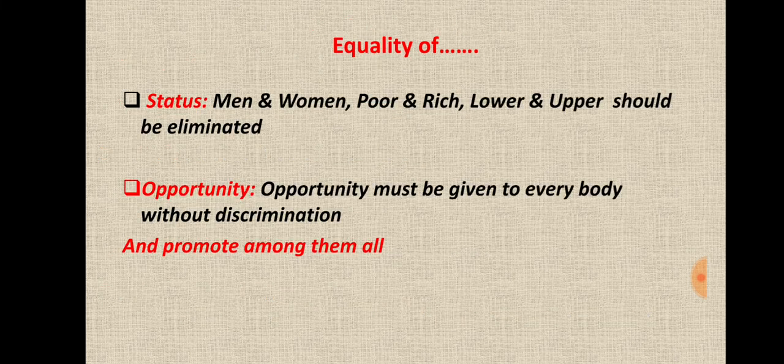Equality of status and opportunity, and to promote among them all. Friends, now this equality of two kinds is guaranteed. Status: men and women, poor and rich, lower and upper differences should be eliminated. These are the differences in the status of a human being, the status of an Indian citizen, which need to be eliminated, and equality must be guaranteed in case of status. And opportunity must be given to everybody without discrimination.